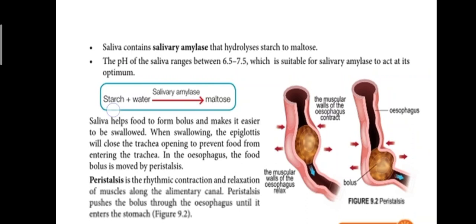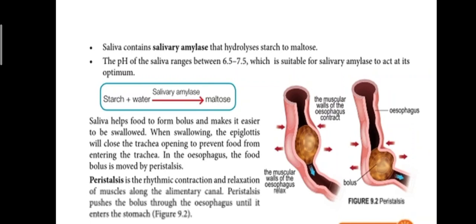So what happens? Starch reacts with water. Our saliva contains water, and with the help of salivary amylase, it will hydrolyze the starch into maltose. Saliva will also help food to form a bolus. So this is the bolus, dia ball of food, so that it is easier to be swallowed.